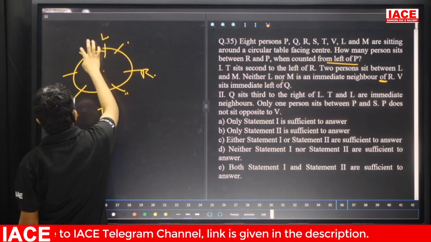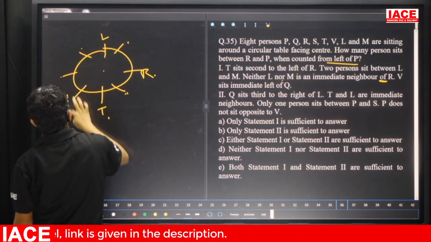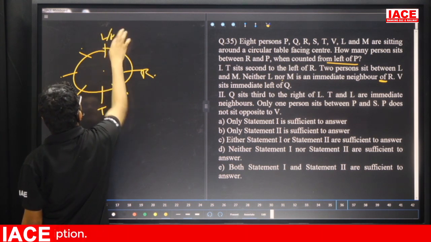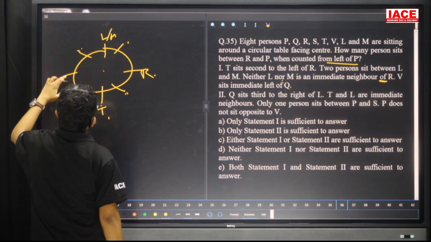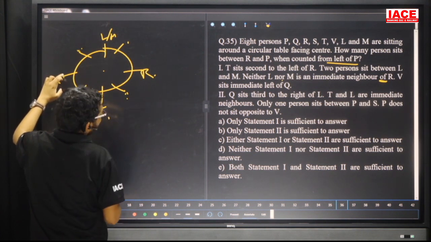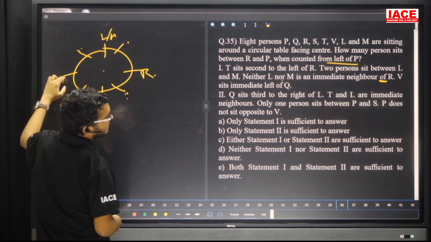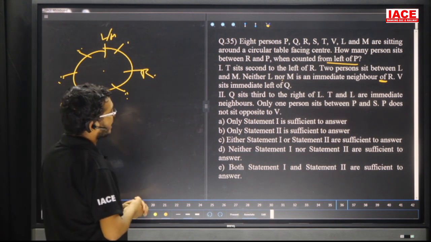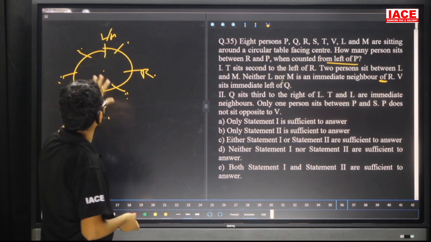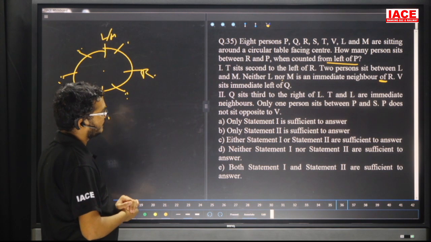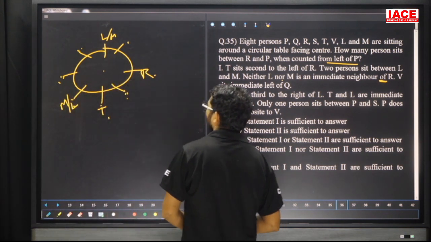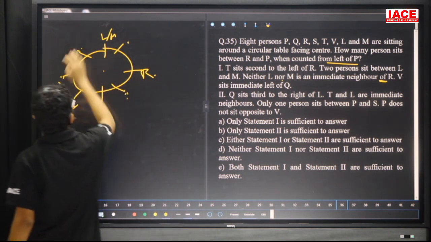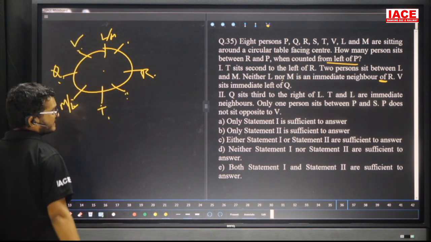Suppose L is at one spot; then M has a chance here, otherwise here also. Suppose L is at another spot; there is no chance here. But the condition is that L and M are not neighbors of R. That means this is the only possibility. Next, V is immediate left of Q.